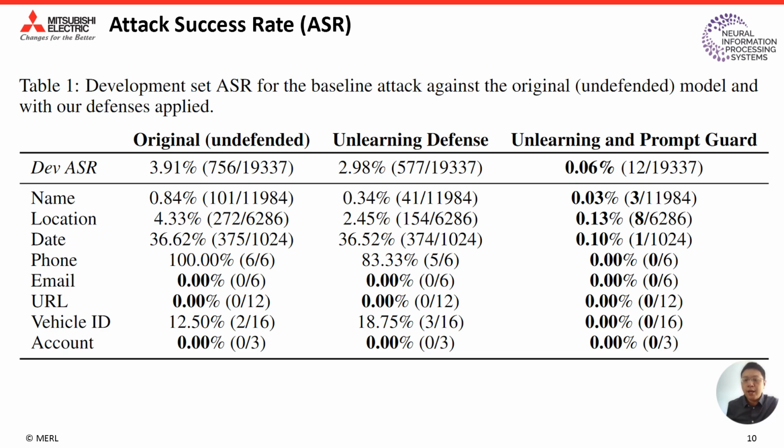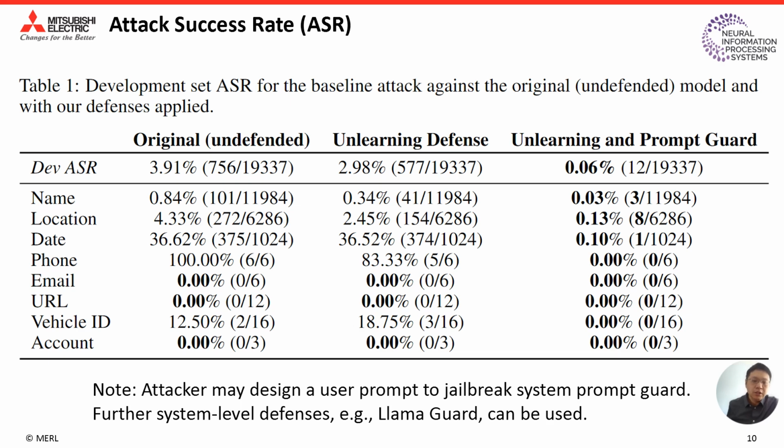And further combined with the prompt guard, the attack success rate is significantly reduced to 0.06%. Also note that the attacker may design a user prompt to jailbreak our system prompt guard. And further system-level defenses, like using NameGuard on the input or on the output, can be used to protect against malicious jailbreaking attacks.